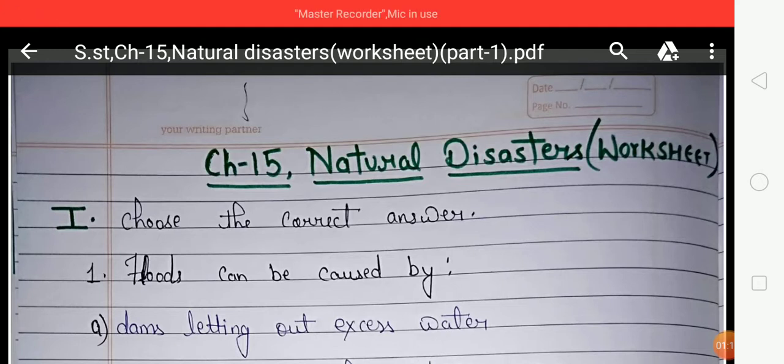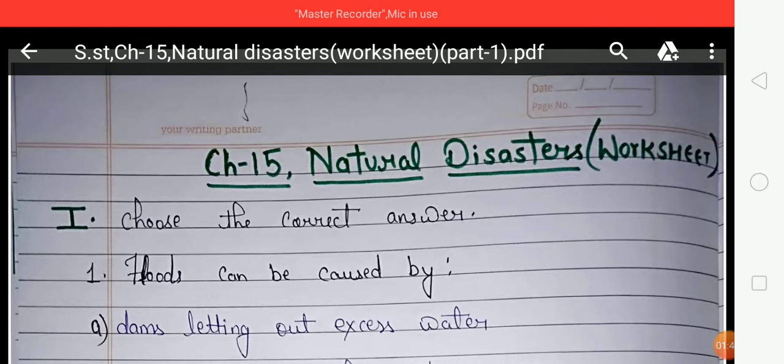And there are some human made disasters like flood and drought. These are caused by human beings, so we can say it's a human made disaster. So students, there are many more natural disasters like earthquake, flood. Earthquake means the sudden shaking of the earth's surface. They are caused by movement inside the earth.